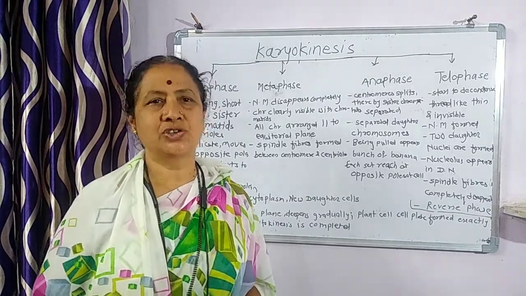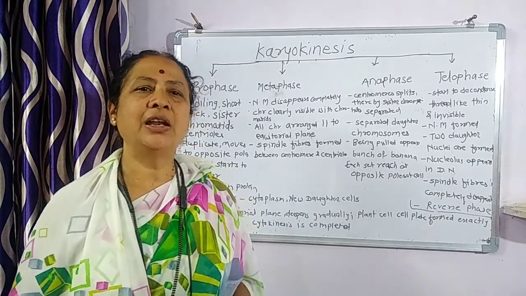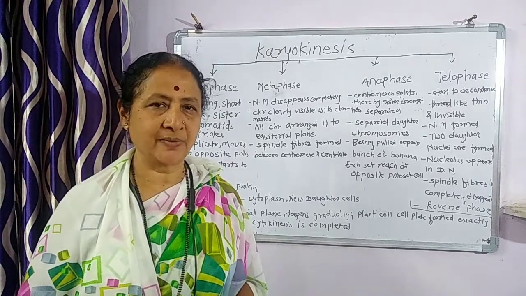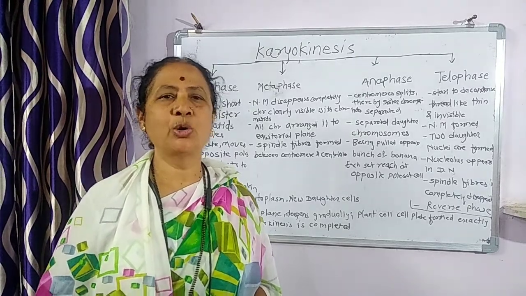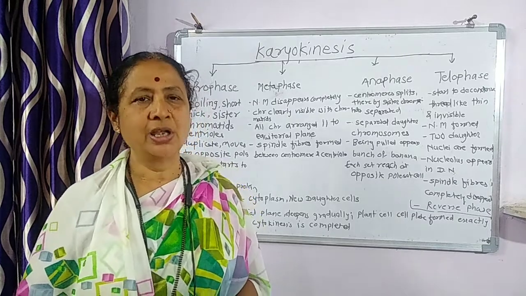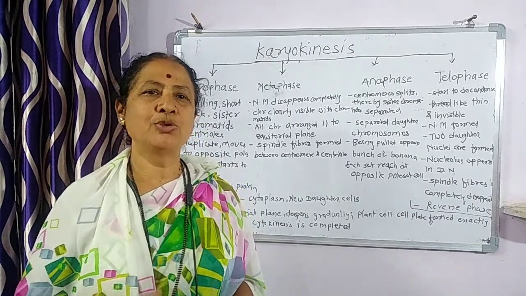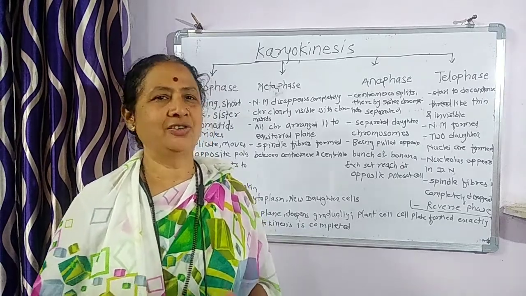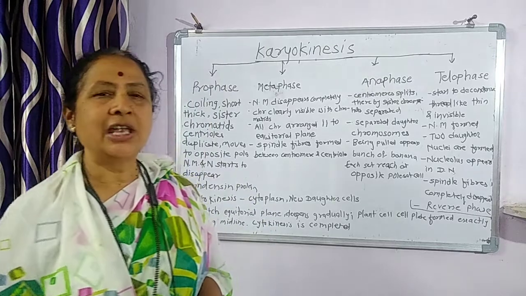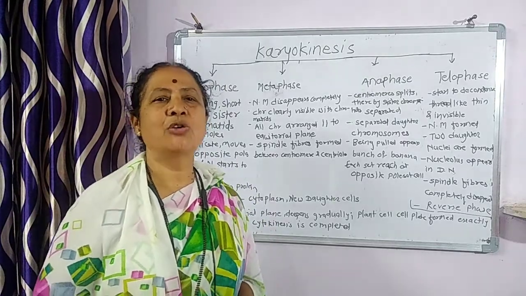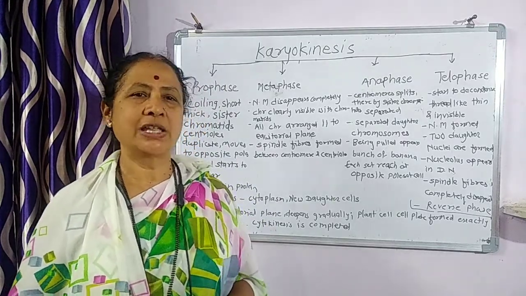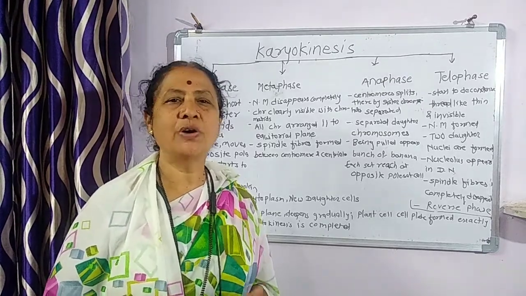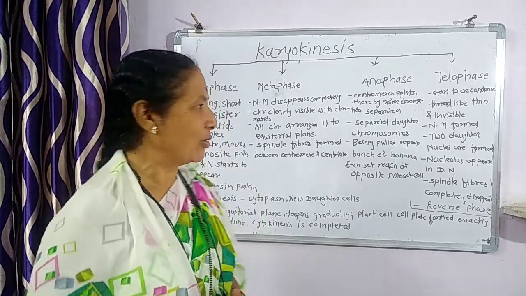Prophase is the first step, and it is the longest phase of karyokinesis. In prophase, the coiling of chromosomes occurs. Due to the coiling, the chromosomes become short and thick. The chromatids are formed, and this happens because of the fiber called the condensin fiber, because the condensation of the chromosomes occurs.